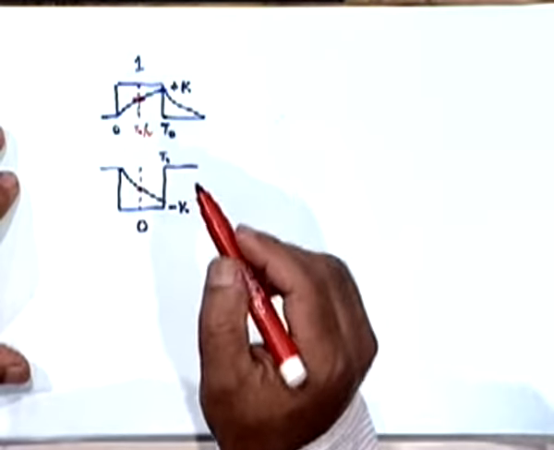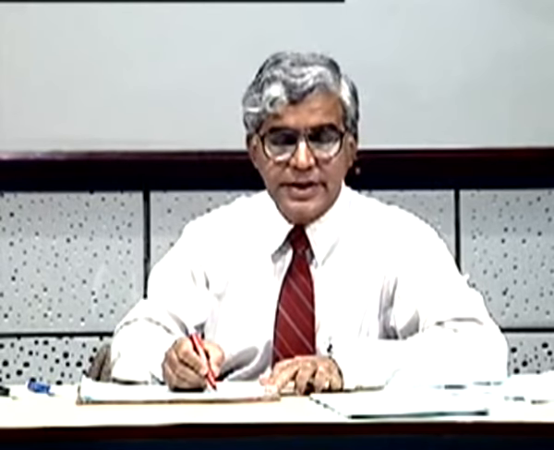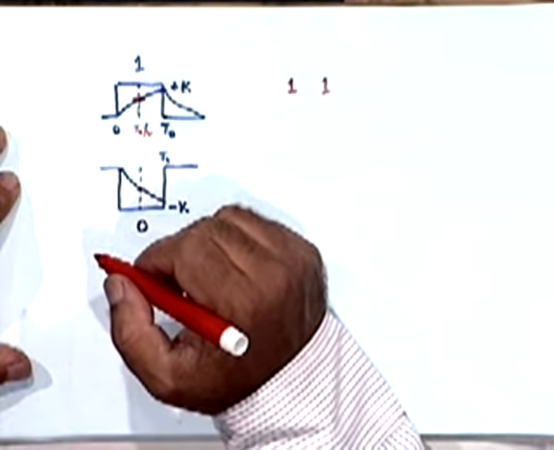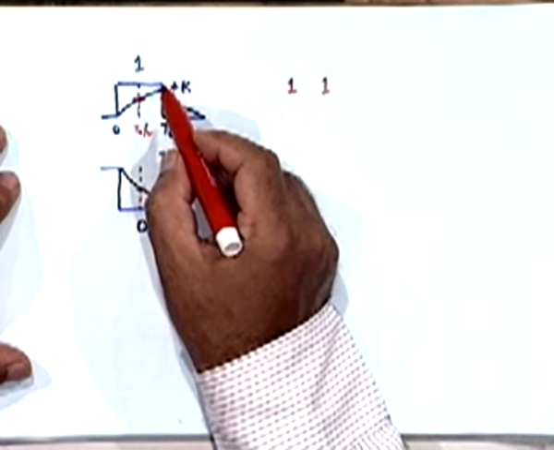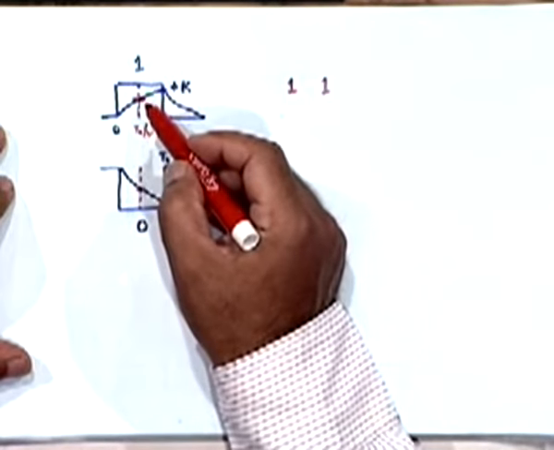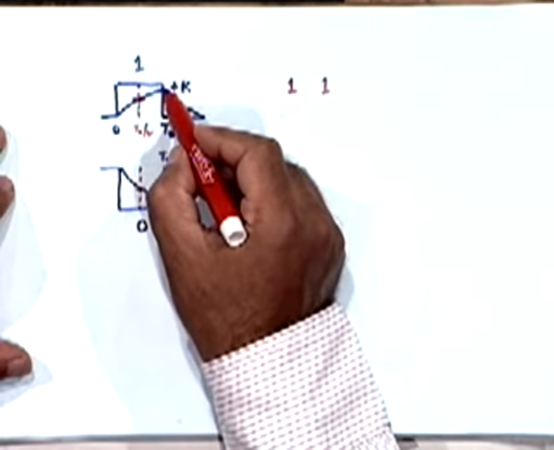Right. However, now suppose in this double rate situation I were to transmit a sequence of 2 ones. What will I get? I will get a full width pulse again. If I transmit 2 successive ones, effectively I am transmitting a full width pulse, and if I sample it here, I will get a plus k value.